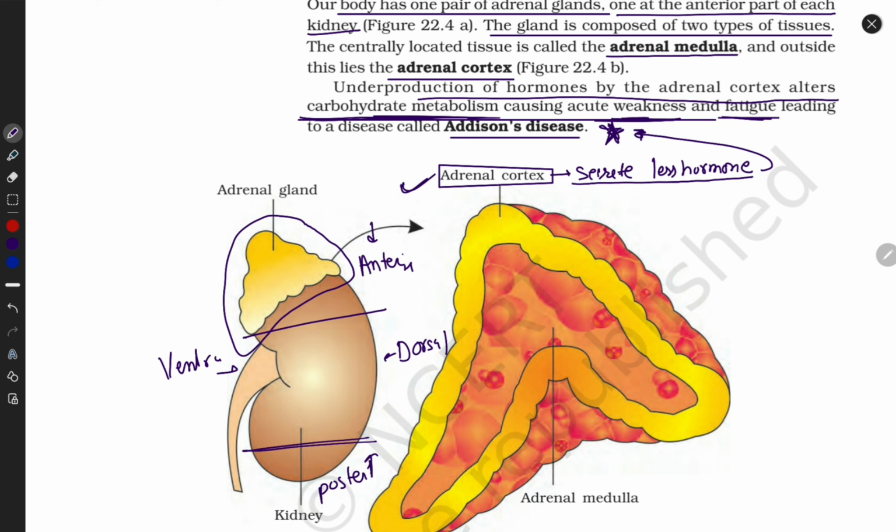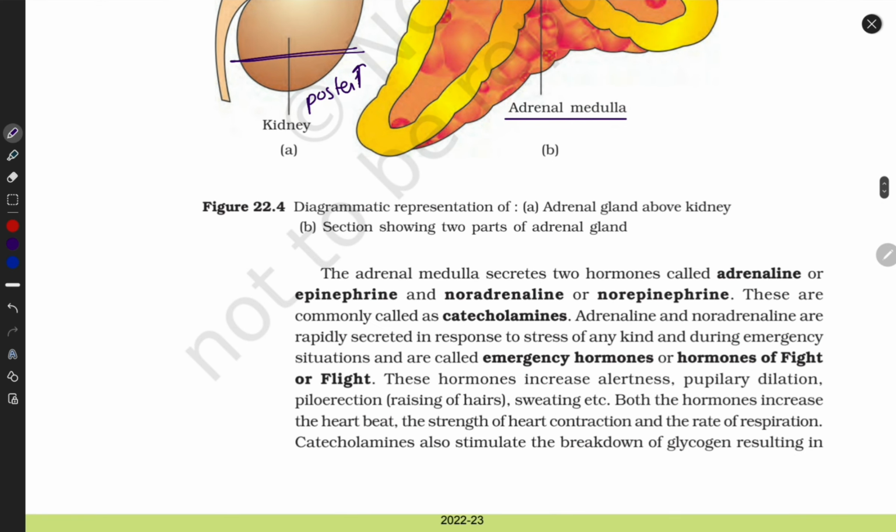This is the outer region of the adrenal gland, we call it the adrenal cortex. This is the middle part of the adrenal gland, we call it the adrenal medulla. The adrenal cortex secretes some special hormones. If their secretion is less, under-production, then that kind of person suffers from Addison's disease, and their symptoms are weakness, fatigue, and less carbohydrate metabolism. This is important.